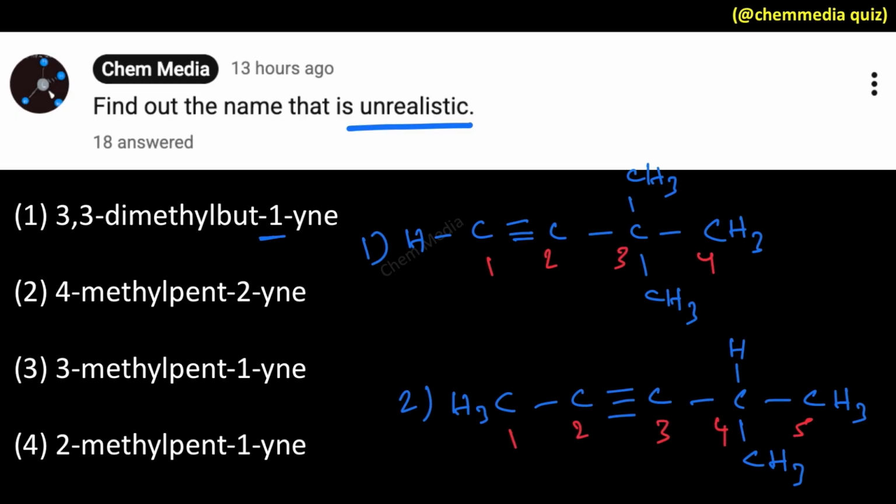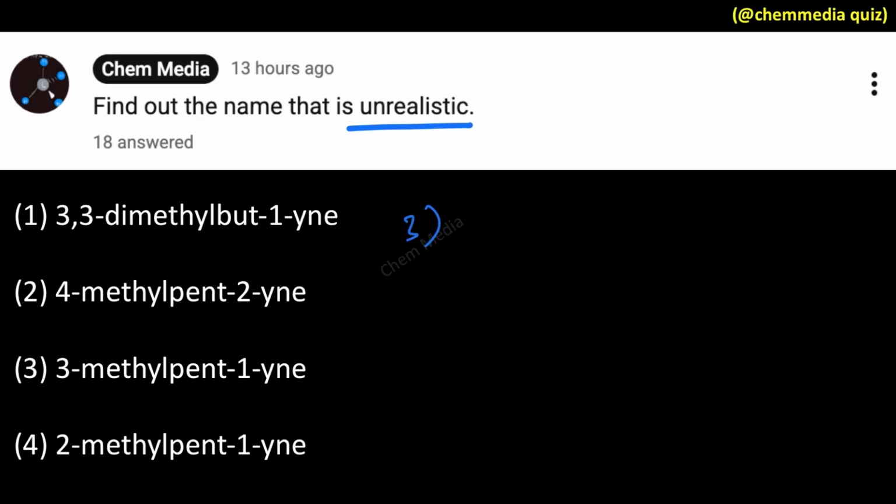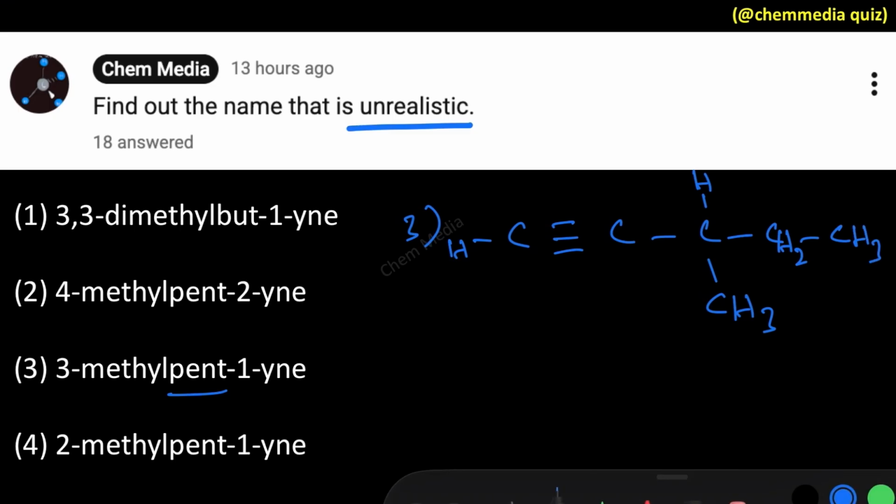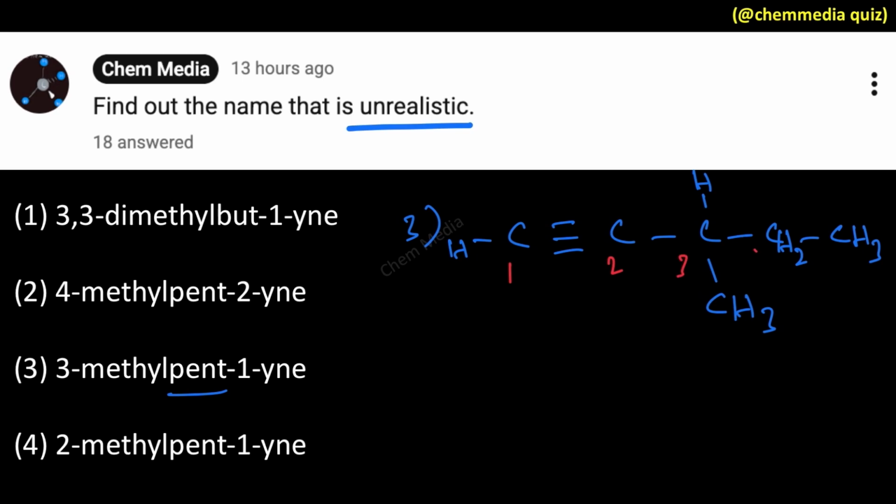Now let me remove this, and then number 3, we have 3-methylpent-1-yne. Once again the root word is pent, so let's make a 5 carbon chain, 1, 2, 3, 4, 5. At position one we have the triple bond, at the third position we have the methyl group. Let's fill hydrogens at the remaining positions. So we can put one more hydrogen at the third place, 2 hydrogens at the fourth place, and 3 hydrogens at the fifth place. Everything seems to be okay here. Therefore this is also realistic.